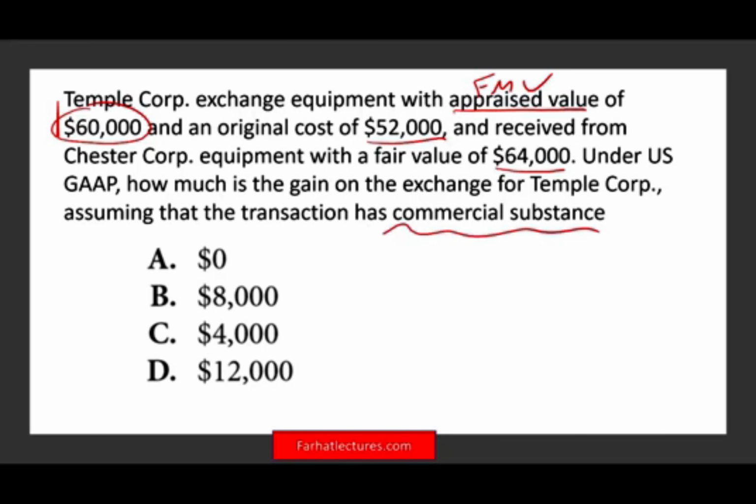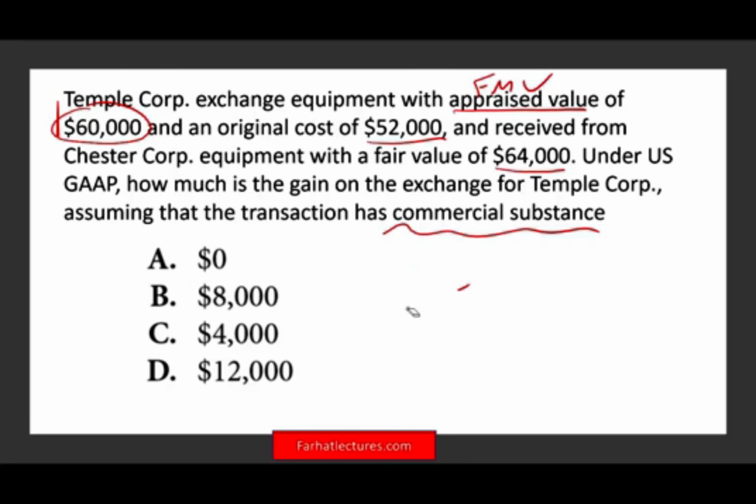So what they're telling us here is the transaction has commercial substance, and how much do we calculate of the gain? Simply put, how much is the gain? What is commercial substance? Commercial substance means the future cash flow from this transaction will change, and the riskiness of that future cash flow will change. So you're in a new position.